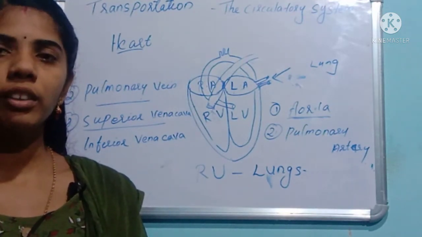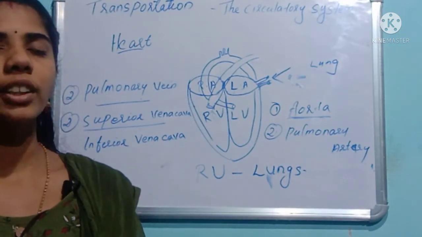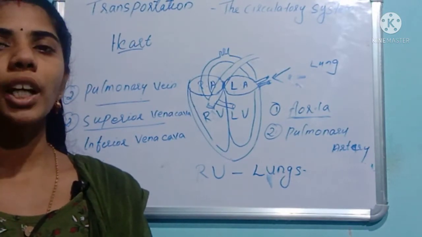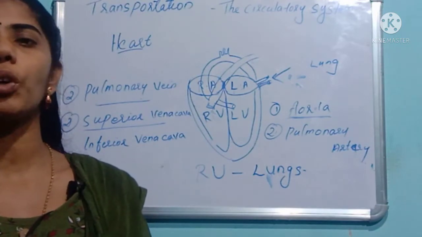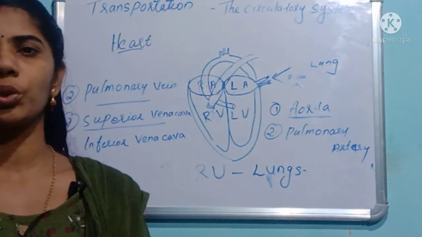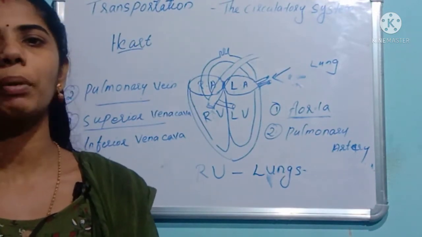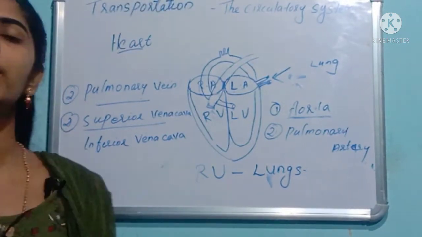And the superior and inferior vena cava. The superior vena cava carries the deoxygenated blood from the superior part, the head and neck region, the superior part of our body. And the inferior part of our body is carried by the inferior vena cava.